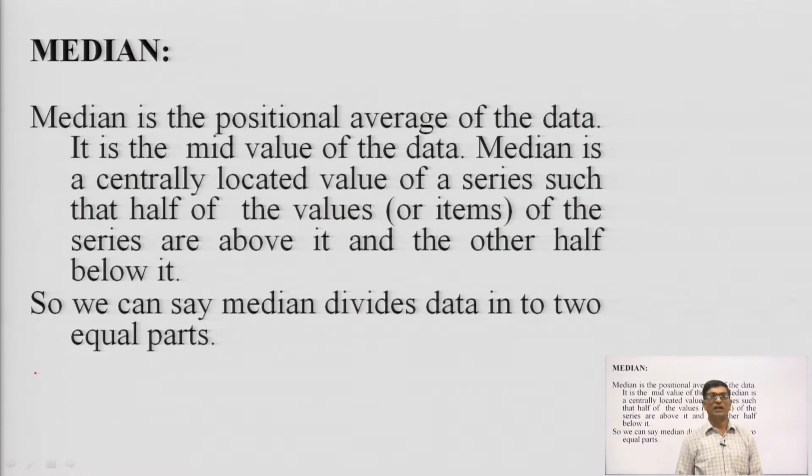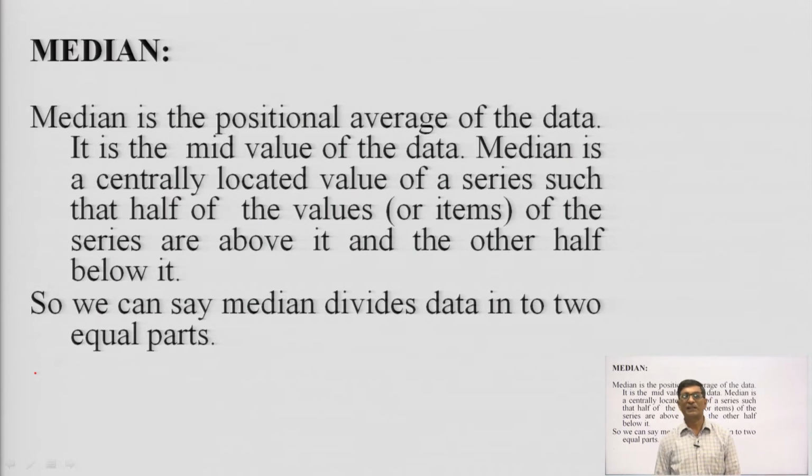So, to start our lecture, the median is the positional average of the data. It is the second measure of central tendency, and it is the mid value of the data. So, median is a centrally located value of a series, such that half of the values or terms of the series are above it and the other half below it.